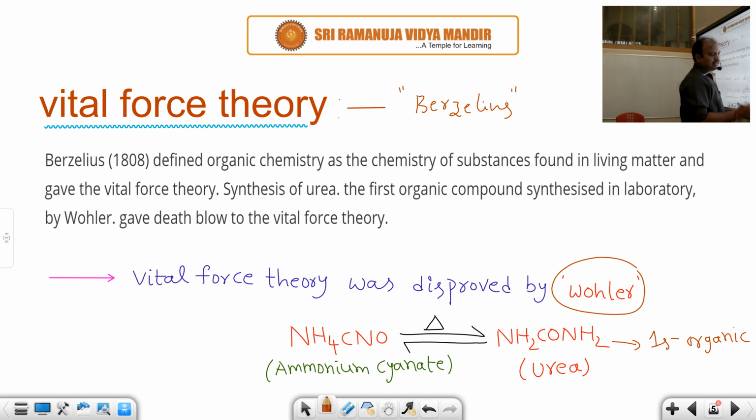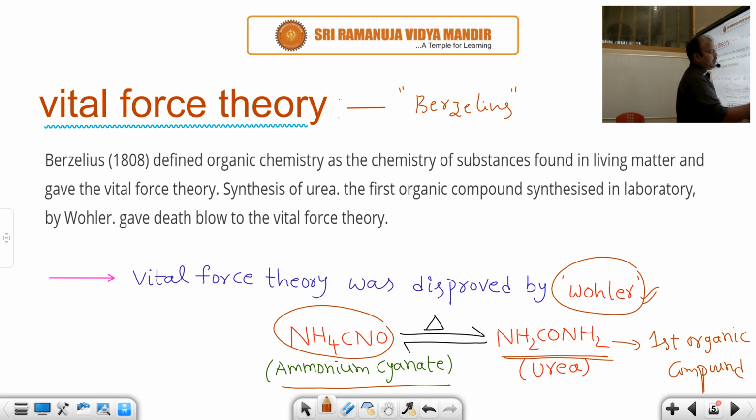According to vital force theory, we can't prepare organic compounds in the laboratory because organic compounds are obtained naturally due to vital forces present in between them. But here Höhler disproved which one? Vital force theory. He has taken an inorganic material. What is that inorganic material? Ammonium cyanide. He took ammonium cyanide and strongly heated it. Here some rearrangement takes place and forms what? Urea.